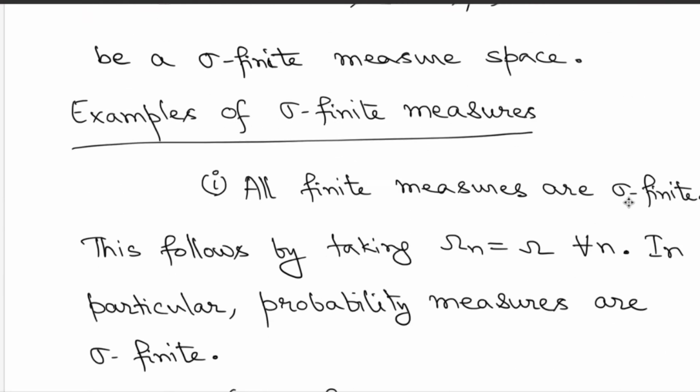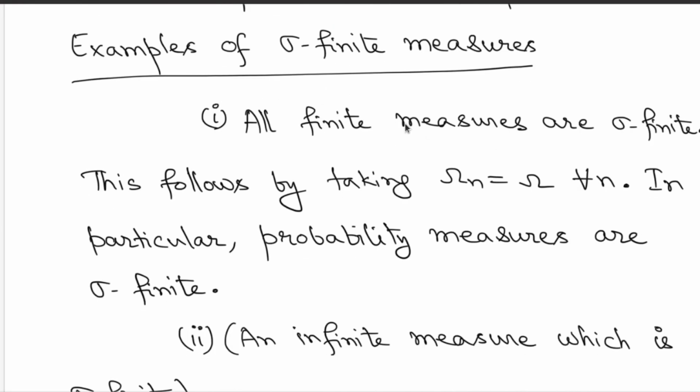Okay, so let's first understand what are some examples. If you look at a finite measure, then of course you can take omega n's to be omega itself. So it's a constant sequence of sets. All the sets are omega. These are of course subsets as per our definition, and each of which has finite mass because we have taken a finite measure. So therefore you get an increasing sequence of sets, and you get that these finite measures are sigma finite. In particular, all probability measures are sigma finite.